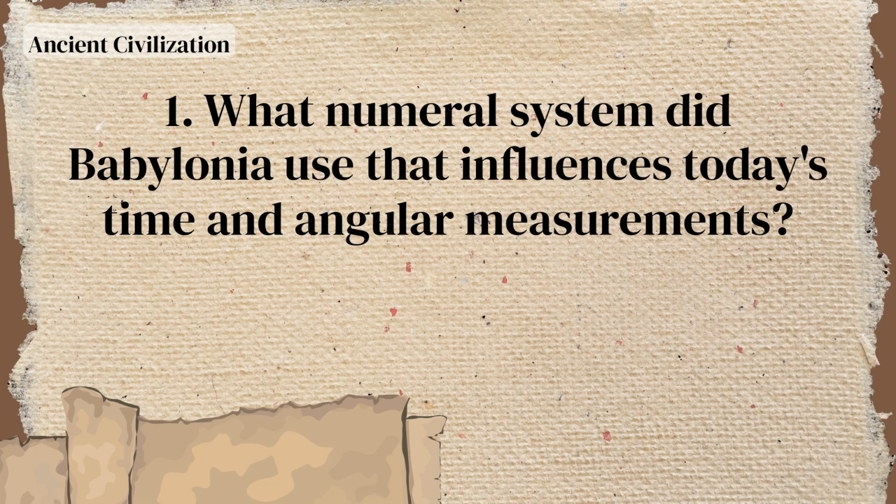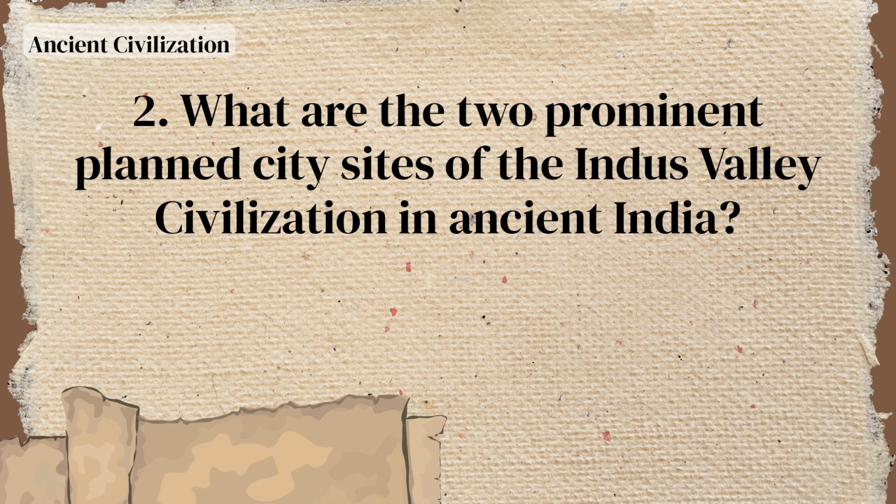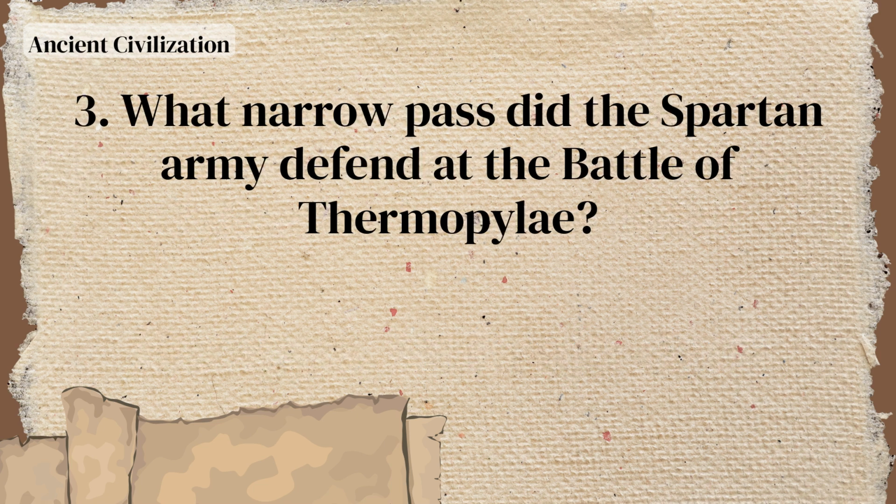What numeral system did Babylonia use that influences today's time and angular measurements? Sexagesimal, base 60, system. What are the two prominent planned city sites of the Indus Valley Civilization in ancient India? Harappa, Mohenjo-Daro. What narrow pass did the Spartan army defend at the Battle of Thermopylae?